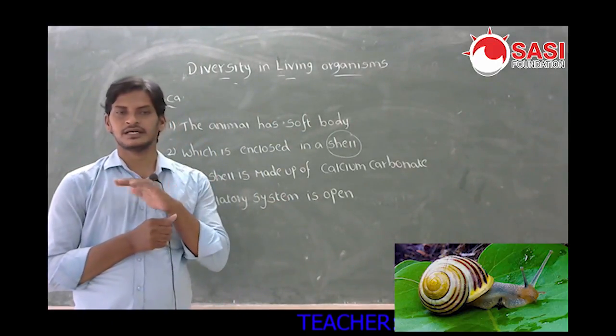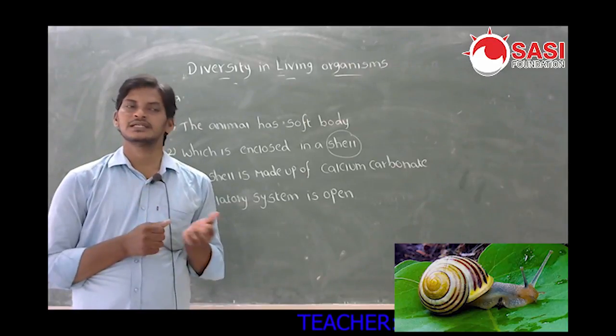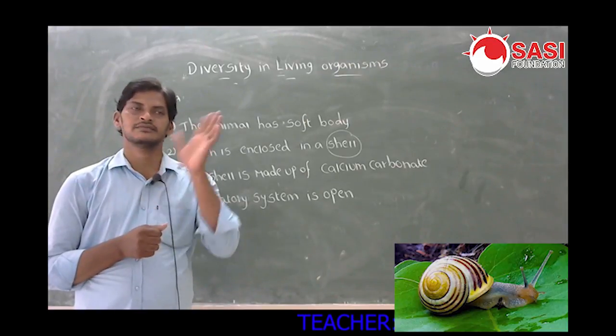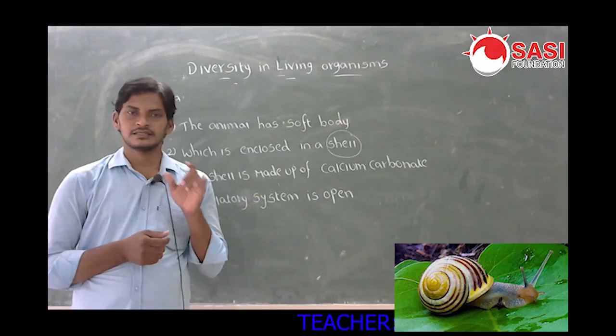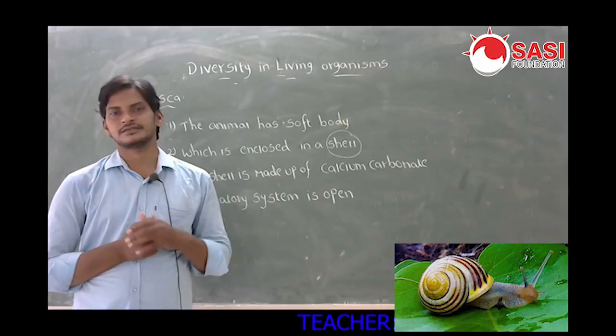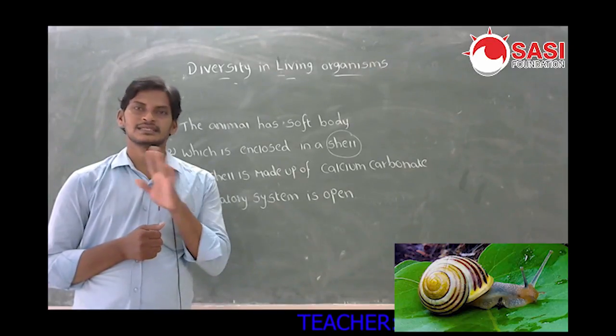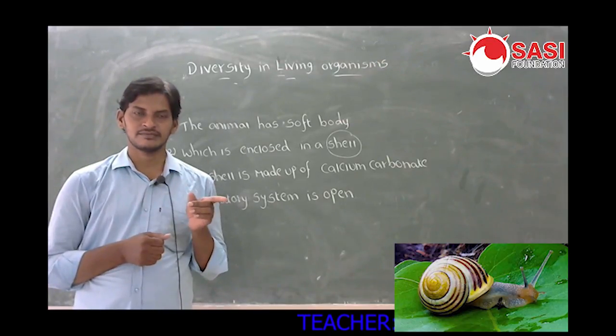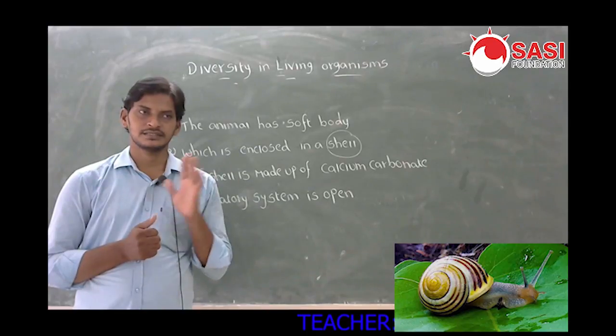A kidney-shaped organ is not present. A kidney-shaped organ would mean the function is another function. Here it is strongly mentioned: kidney-like organ is present for excretion. What is the function of the kidney? Excretion.